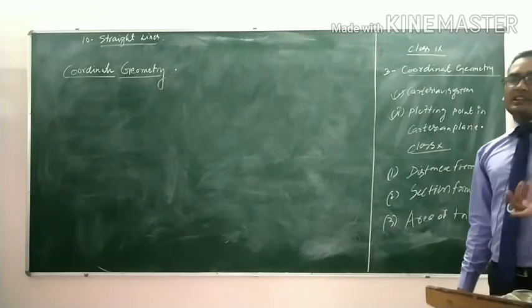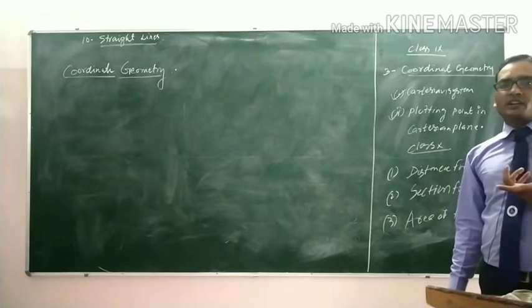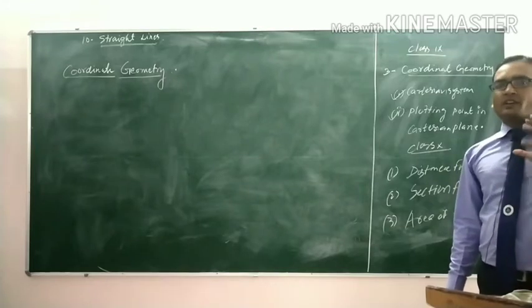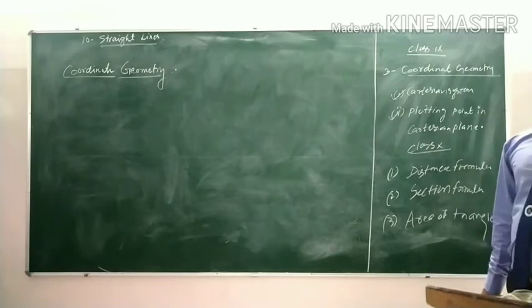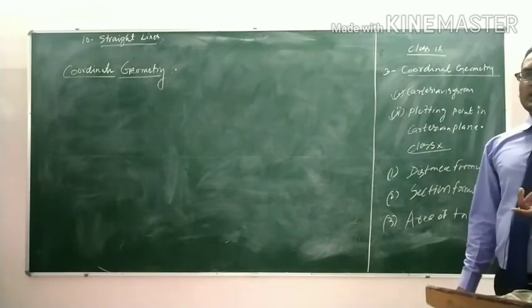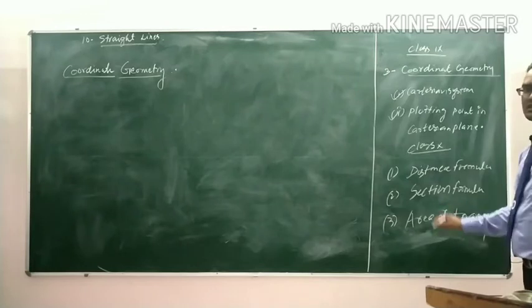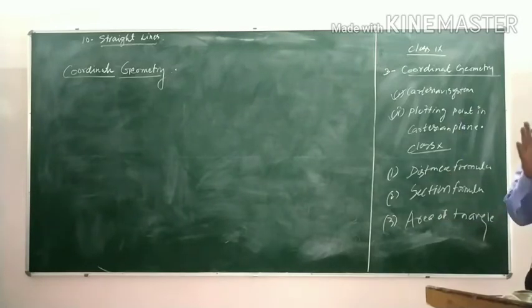If the coordinates of the vertices of the triangle are given, then you can easily find the area of the triangle. We discuss them briefly one by one. These all are basics of coordinate geometry.